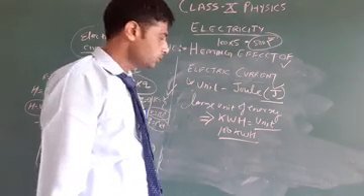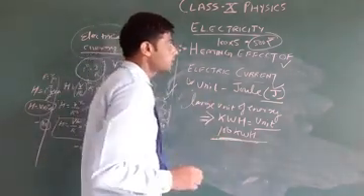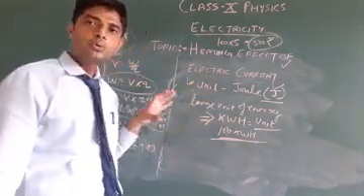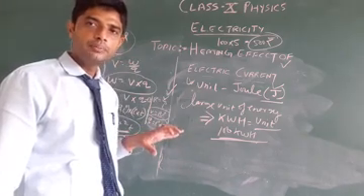So I hope you understood how to find the amount of the bill. This is very important.